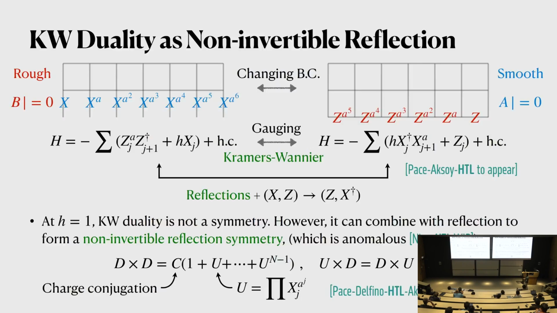Oh, and let me also mention that here I only talk about specific models, but in Sal's poster, we also discuss a more general generalization. In fact, there's a large family of models that generalizes these clock models, which always have non-invertible reflection symmetries. And notice that in those models, Kramers-Wannier is never a symmetry because the models break reflections. So you always need to combine Kramers-Wannier with reflection to make a proper symmetry.